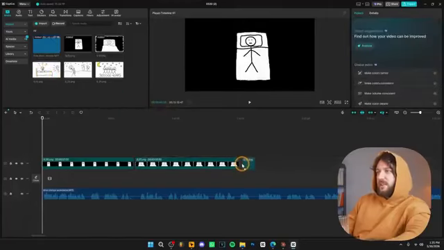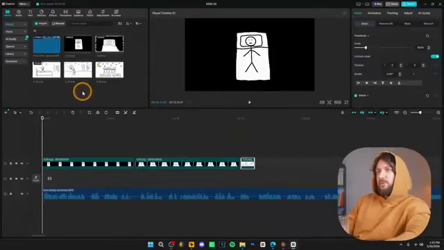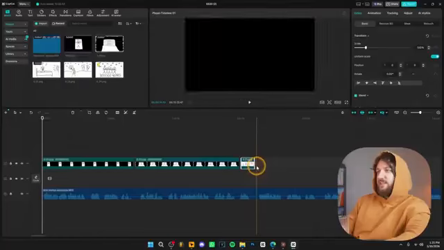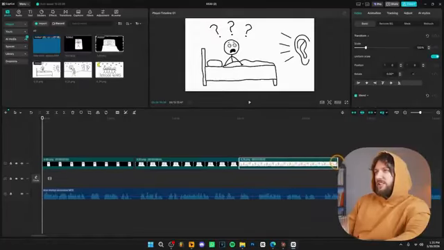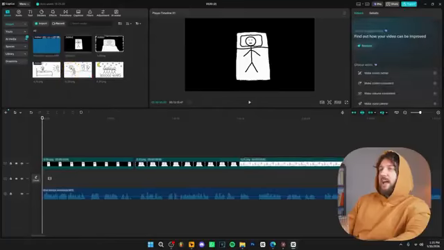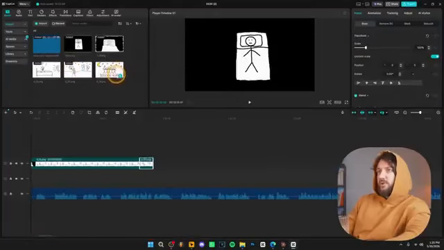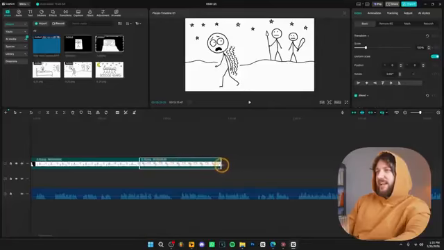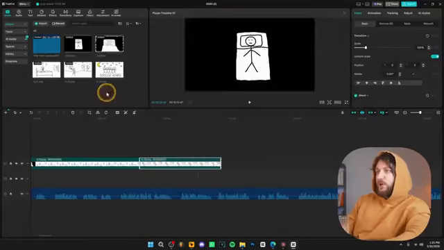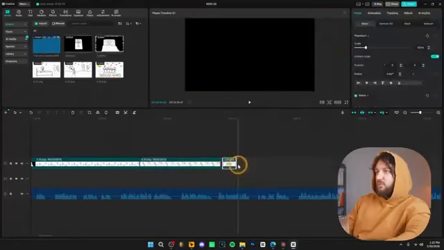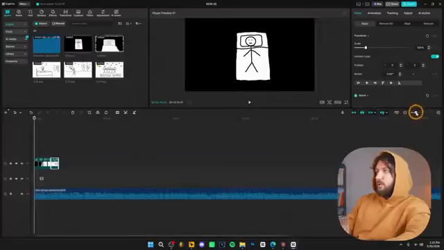Then we're going to drag the third image. And when is the fourth image going to appear? It's going to appear at 23 seconds. So we're going to drag this image until 23 seconds, just like that. Then we add the next image and we drag it until 29 seconds because the next image is going to appear at 29 seconds. And basically editing the video like this is going to literally take you 10 minutes. It's super easy. AI is doing most of the work.